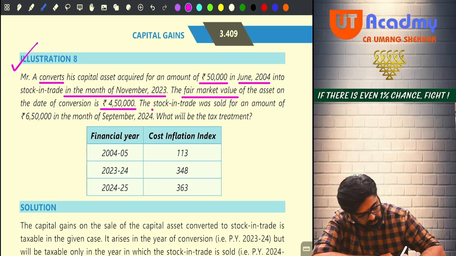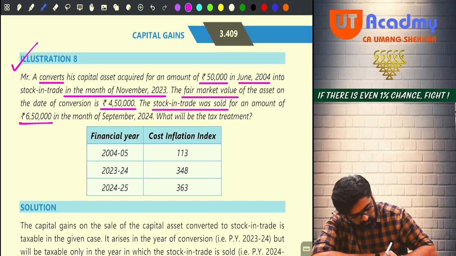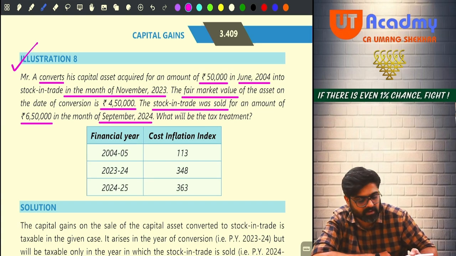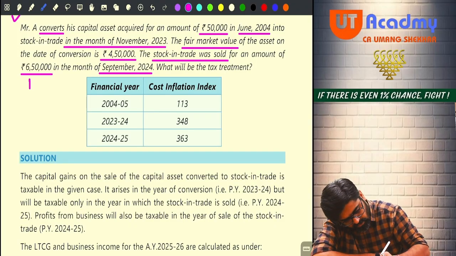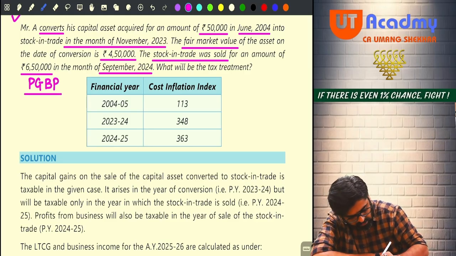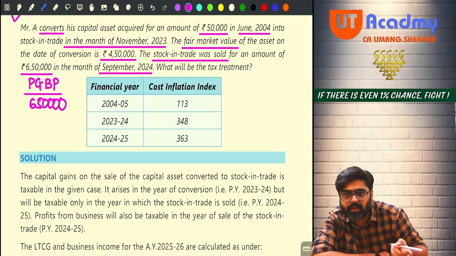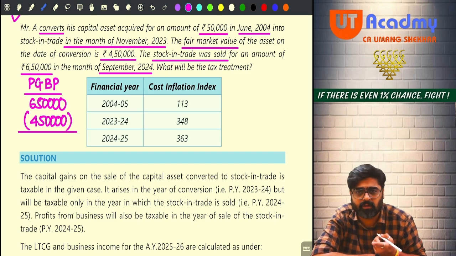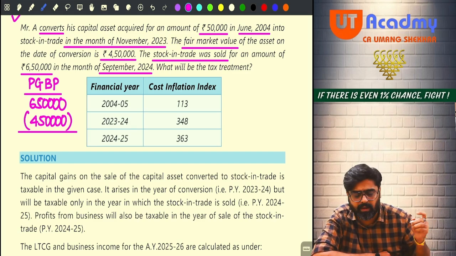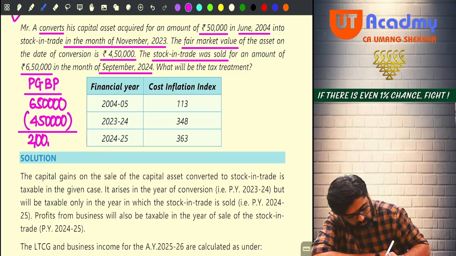Stock in trade was sold for an amount of 6,50,000 in the month of September 24. Very easy question. What will be the tax treatment? I will first calculate the PGBP here. Selling price of stock in trade, 6,50,000. Cost of stock in trade, fair market value as on the date of conversion, that was 4,50,000. You will not write like this, you will write in the full format. Okay, 2 lakhs. This will be your PGBP income.